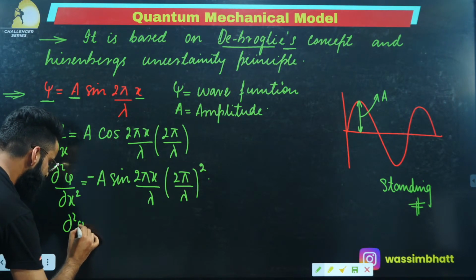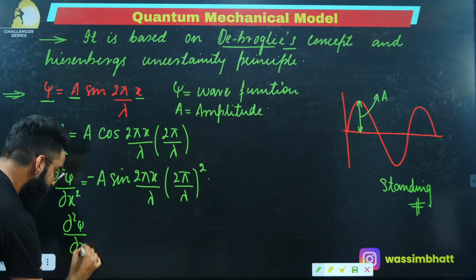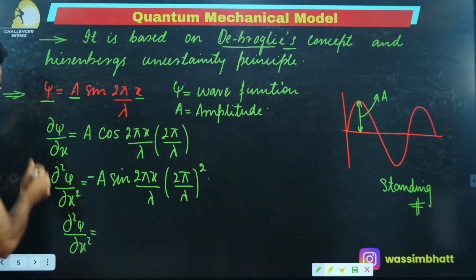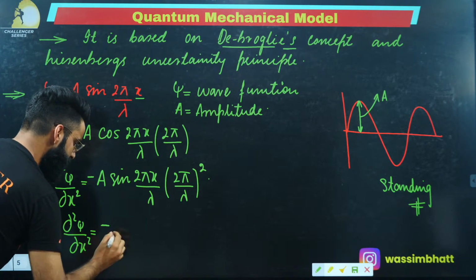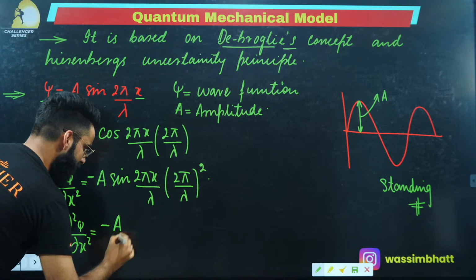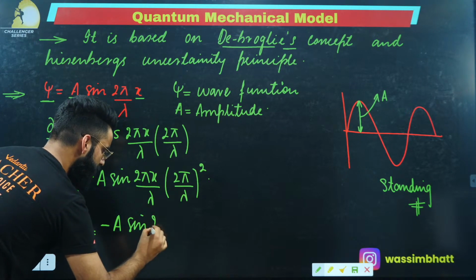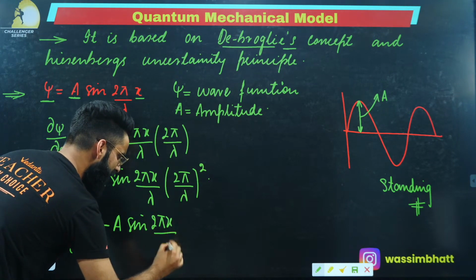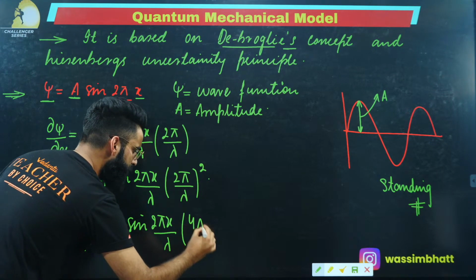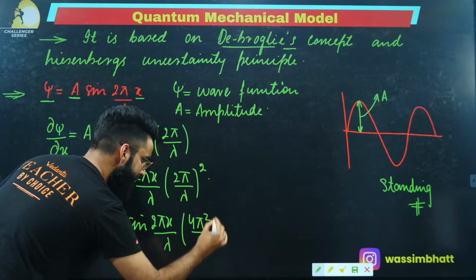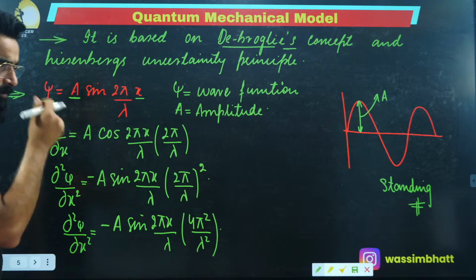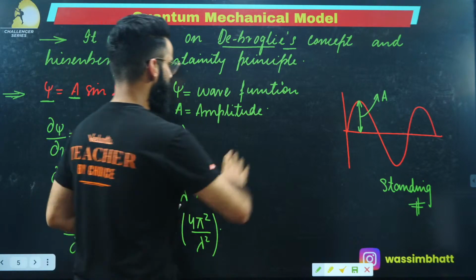Dou square psi upon dou x square is equal to minus times a sine of 2 pi x divided by lambda, and this is going to be 4 pi square divided by lambda square, correct? 4 pi square divided by lambda square, yeah? Now, let me erase this part.